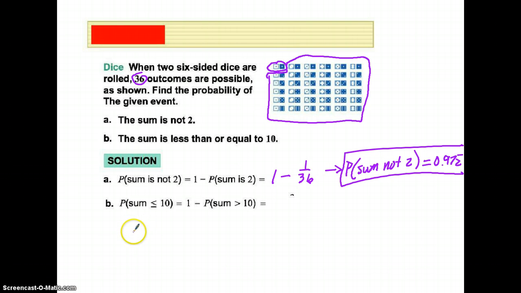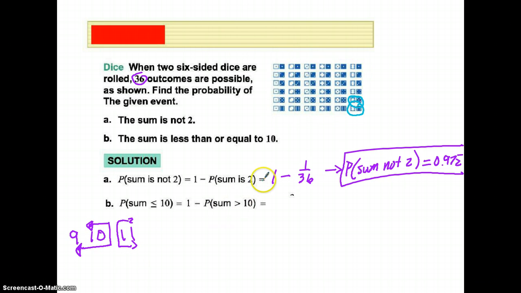So here we want the sum less than or equal to 10. Again, something I do to write this out is I say I want it less than or equal to 10. So that means I want it this way. It can be 10, and I want everything that's less. So in order to find that, I want to find the probability that it's greater than 10, so it's 11 or higher, and then subtract that from 1.